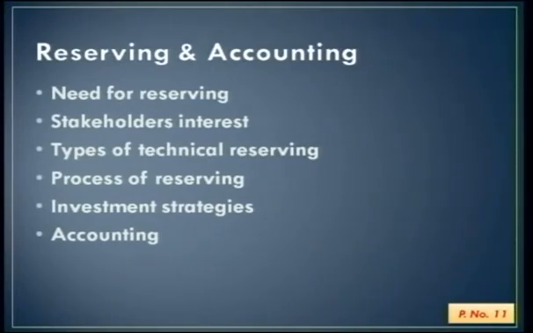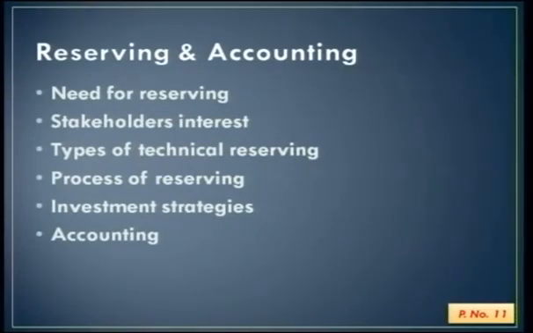Now, this is a promise. The event may or may not happen. If it happens, the insurance company has to provide for it. So, for an insurance company, providing for claims is most important.